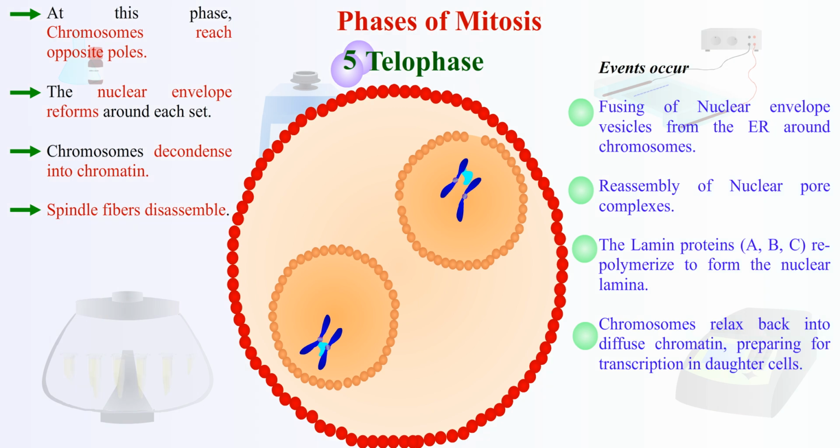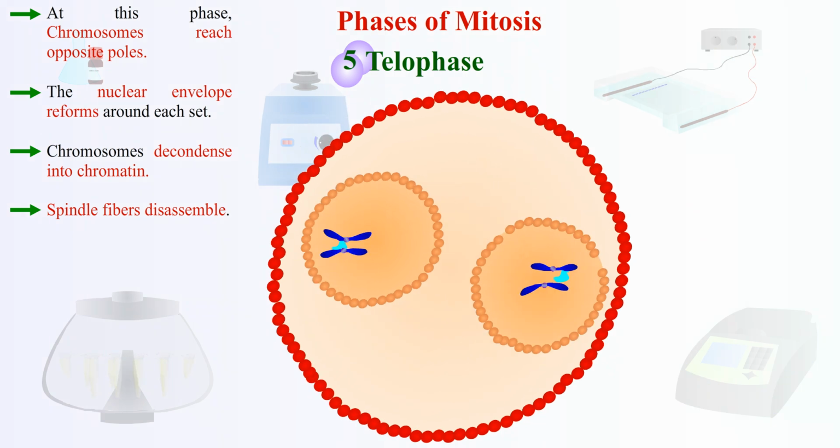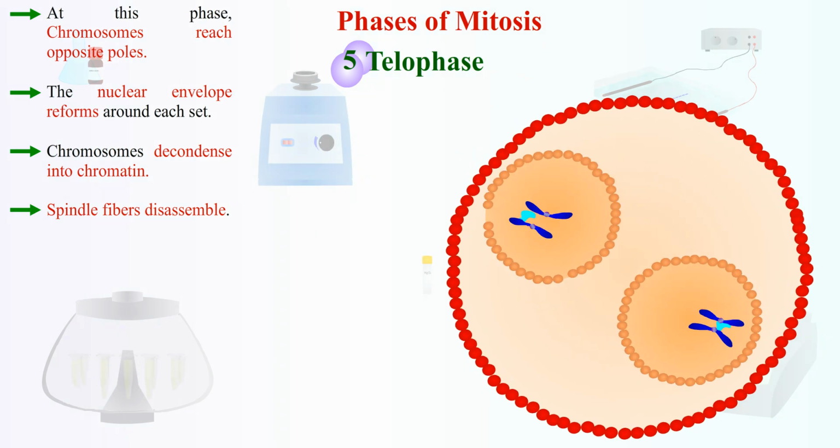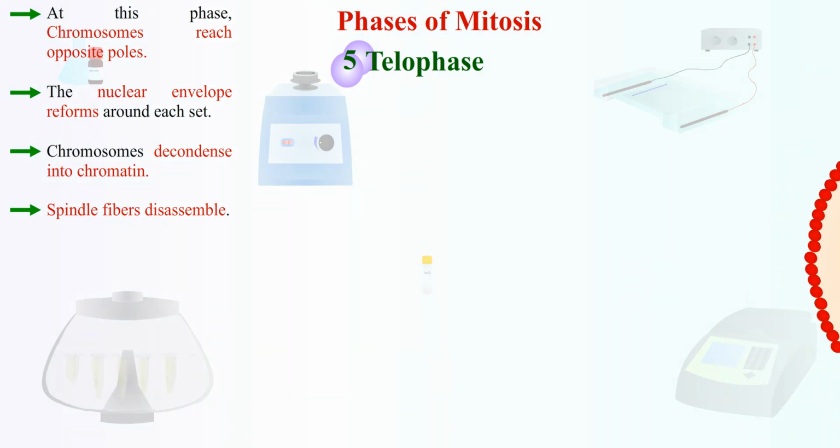Chromosomes relax back into diffuse chromatin, preparing for transcription in daughter cells. The histones are dephosphorylated, removing mitotic marks. Chromatin remodelers reorganize DNA. By telophase, all SAC signals are gone because all chromosomes are properly segregated. The decrease in CDK1 activity and reactivation of phosphatases drives progression towards cytokinesis.